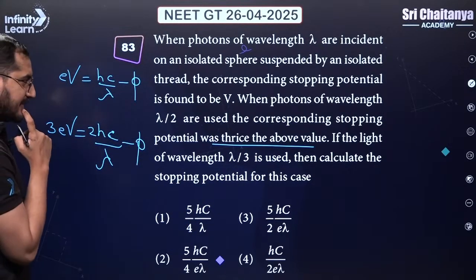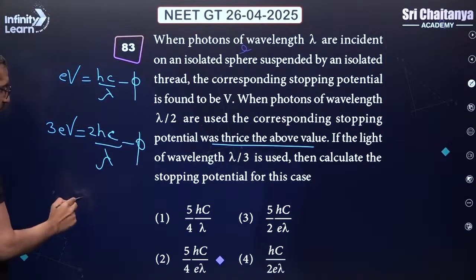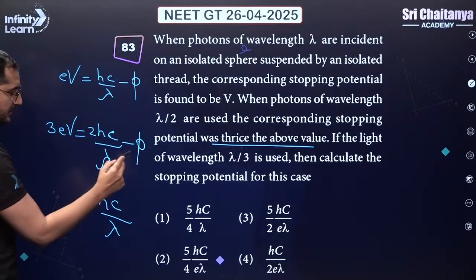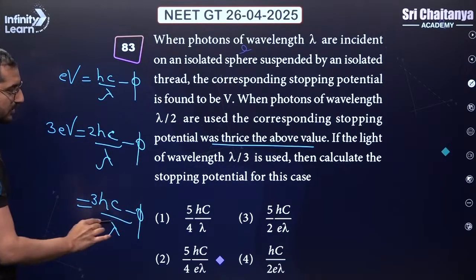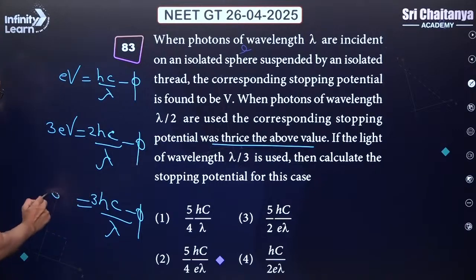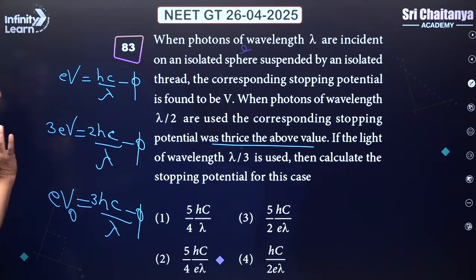Okay. If the light of wavelength lambda by 3 is used, so let's put this as lambda by 3, so that 3 will come here. Work function I am not changing as of now. In this scenario, how much will be the stopping potential? How much will be eV naught? So this V naught I want to calculate.